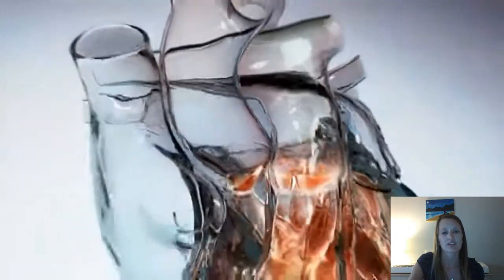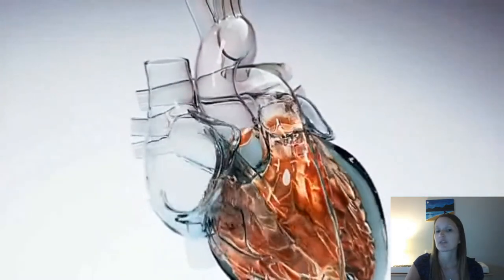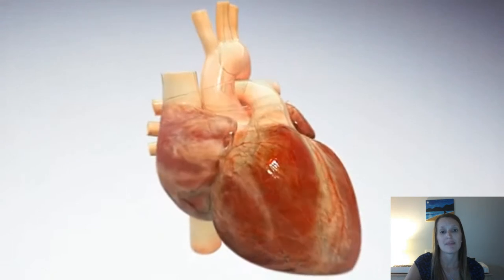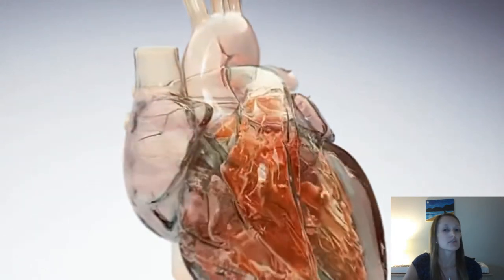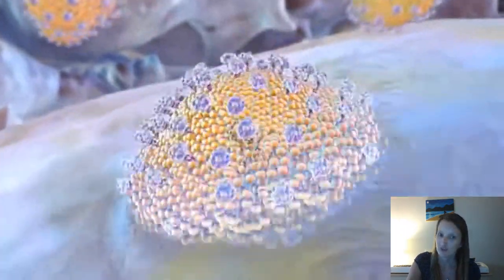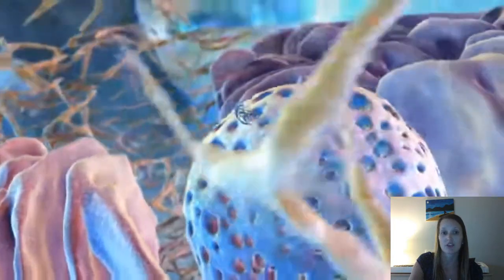Okay, so let's say here, they're showing the heart, and it's built out of muscle tissue made up of many muscle cells. So if we looked at muscle cells, we could ask, what makes those muscle cells so good at doing their job? What about those cells could help the heart keep pumping? So our essential question for the day is, how does the structure help it do its function?